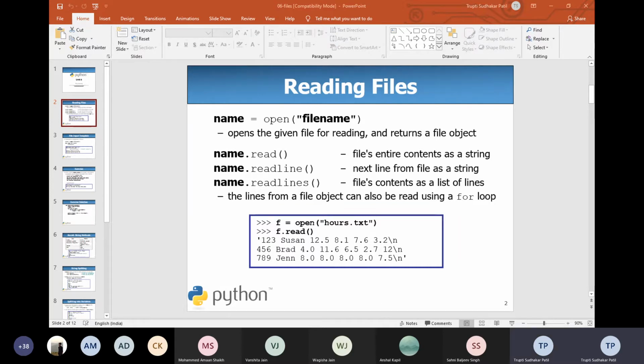Anyone? Which files are there? Read file, write file, very good. Then the append file. Okay. Those are the modes, basically we can call them. So what basic? Yes, say. Anyone wants to say? Say.